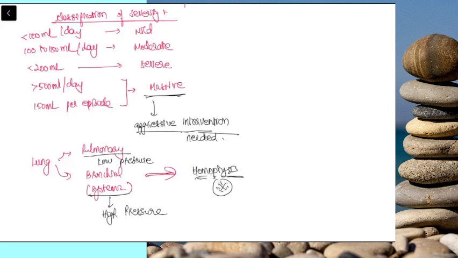But there is one condition where hemoptysis is associated with pulmonary circulation, that is known as Rasmussen's aneurysm, in which the bleeding is coming from the pulmonary circulation. You see this in tuberculosis.